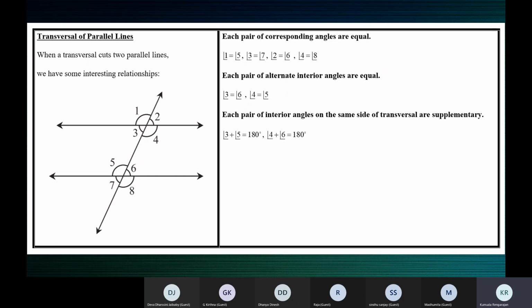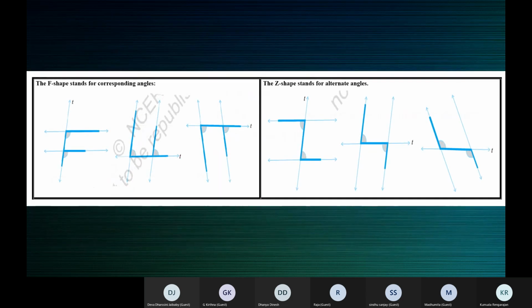So now take a screenshot, children. This will be useful. Now this is when the two lines are parallel. When the lines are parallel, this is the relationship. You can see the positions of the corresponding angles and alternate angles are marked.